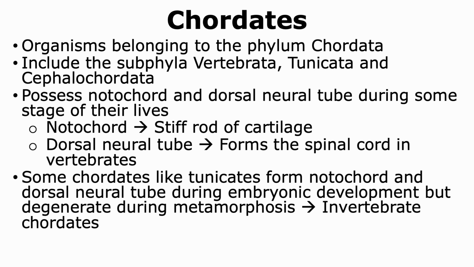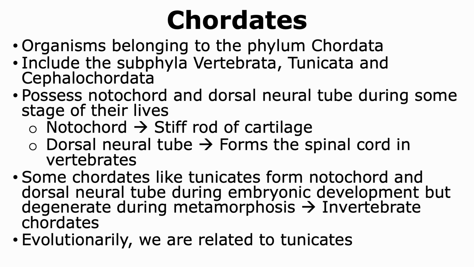Since the tunicates do form a notochord and a dorsal neural tube during embryonic development, we can actually say that we are related to tunicates because we also go through similar types of developmental processes.